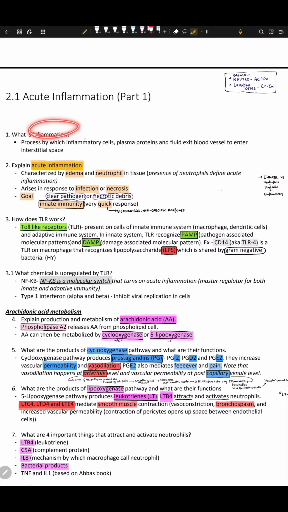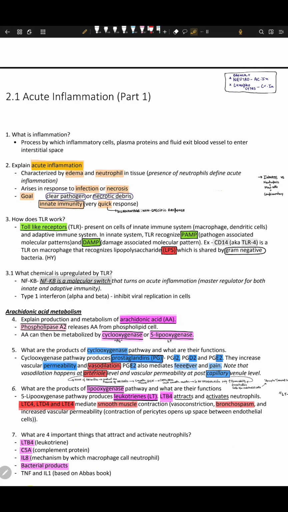What is inflammation? It's a process by which inflammatory cells, plasma proteins, and fluid exit the blood vessel and enter into the interstitial space. Explain acute inflammation. It's characterized by edema and by neutrophils. The presence of neutrophils defines acute. That's very important. It arises in response to infection or necrosis.